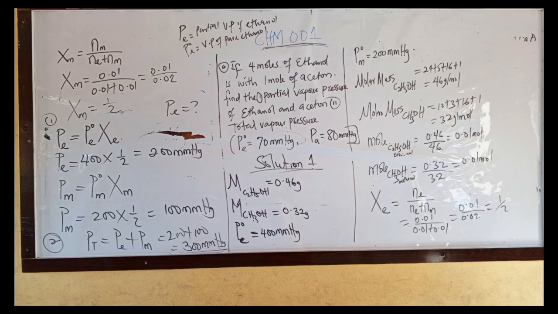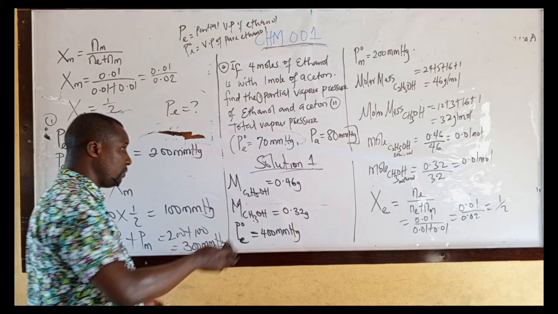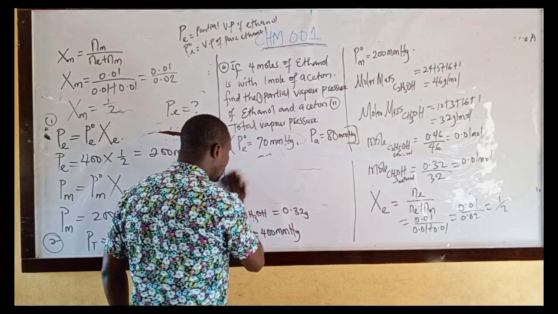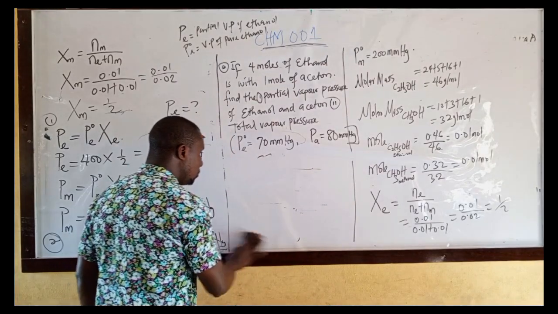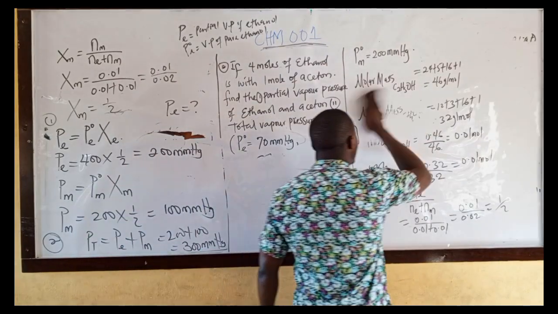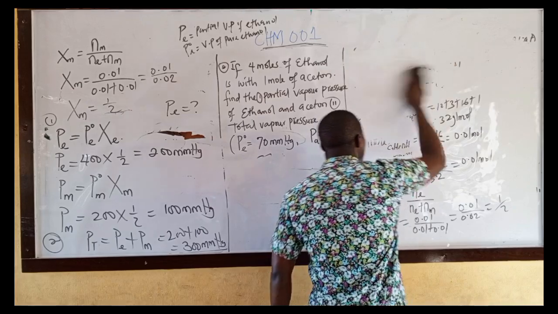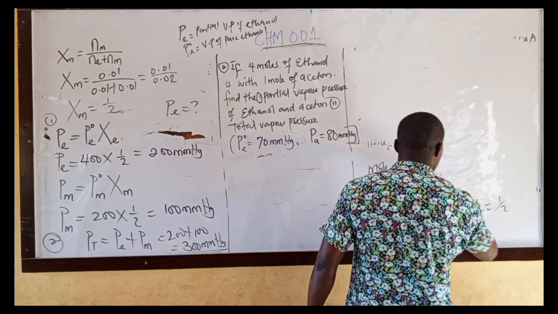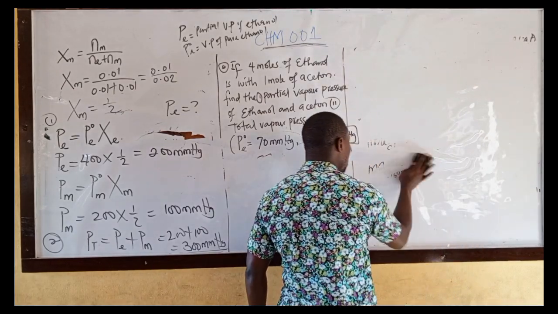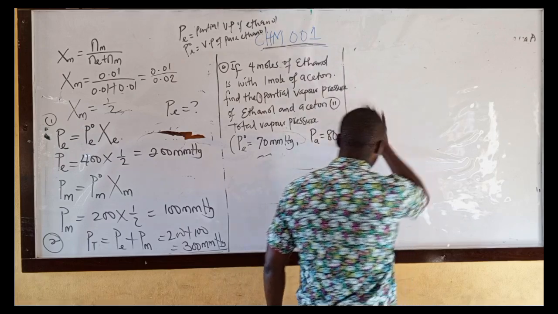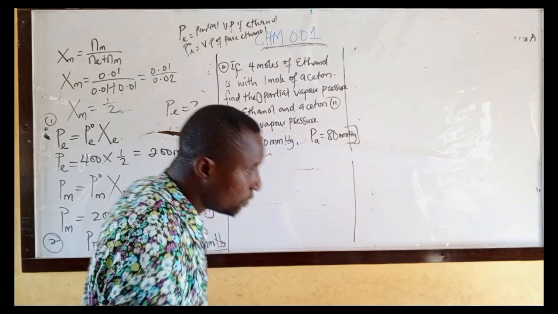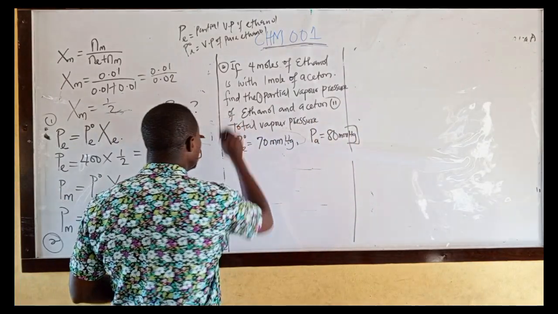Let's move to the second question. Let me run this off. Solution 2. The second solution, which is this?